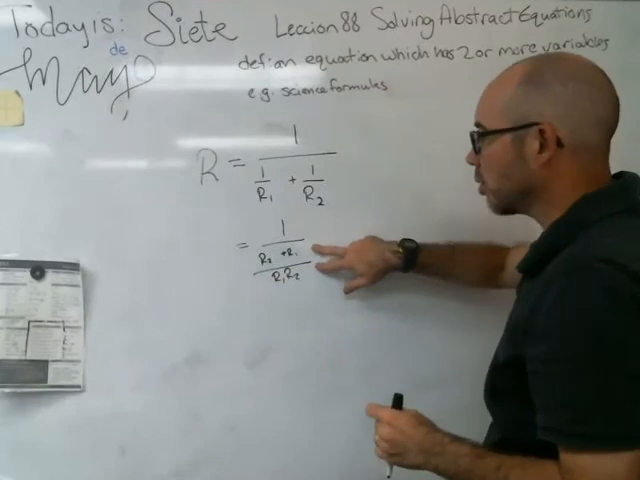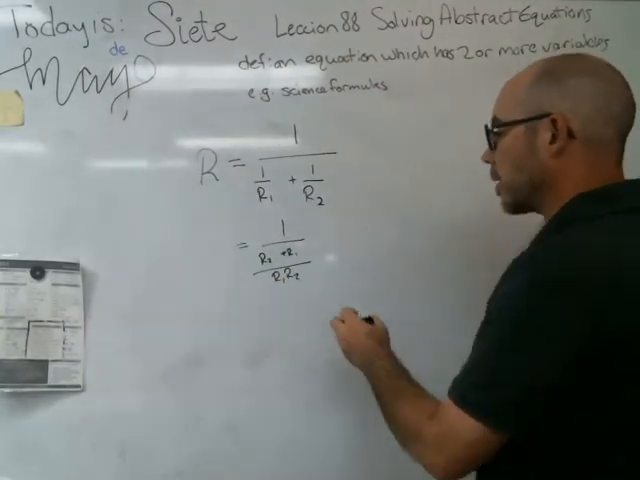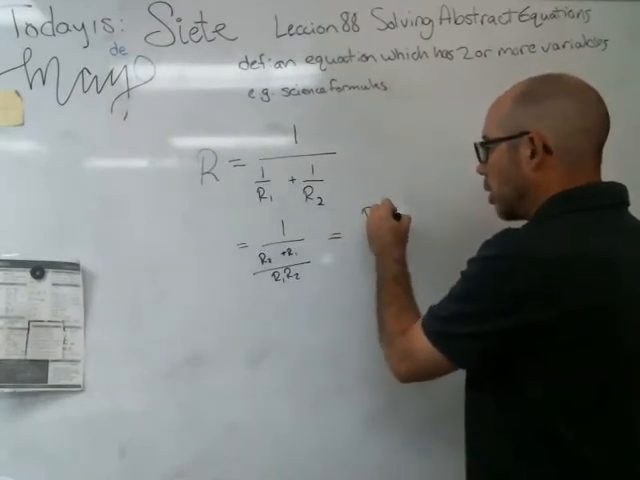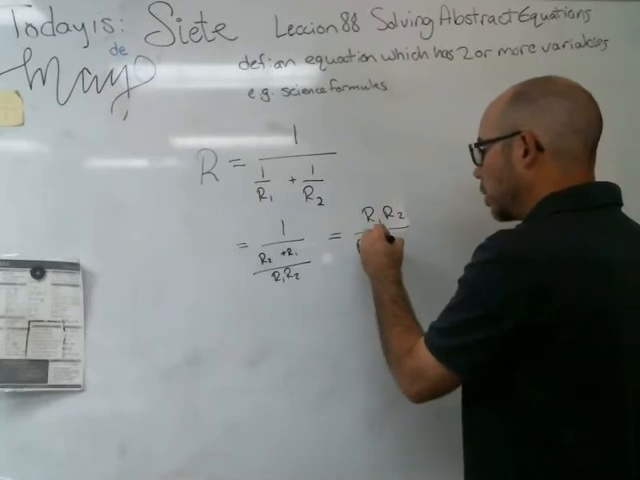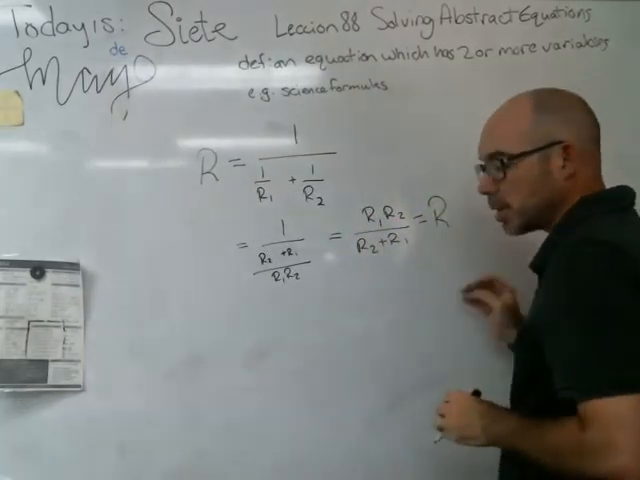Then I'm going to use the next rule, and I'm going to flip these things. Fraction divided by a fraction. You've got that on your algebra sheet. This turns into R1, R2 over R2 plus R1. That equals the total resistance.